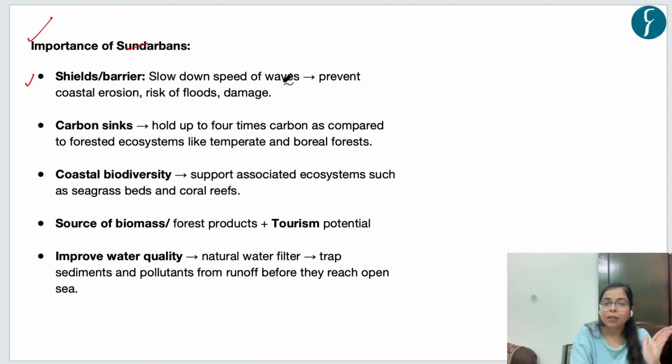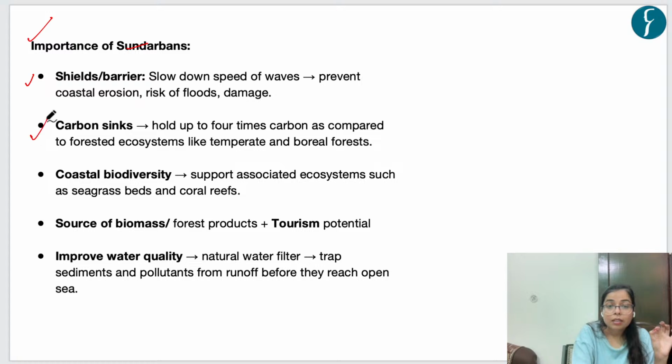So these mangroves are effective to check coastal erosion, right? And they prevent coastal erosion, they slow down the speed of waves, and they are very much effective in order to break the energy of waves and prevent the coastal communities from the risk of storm surges, even tsunami, and damage due to floods.